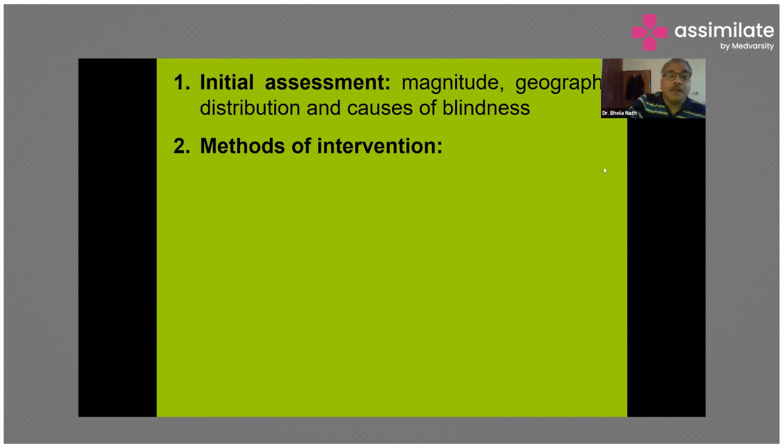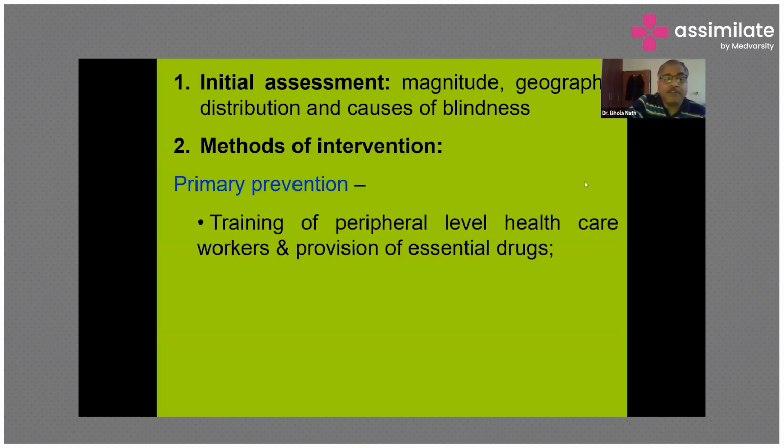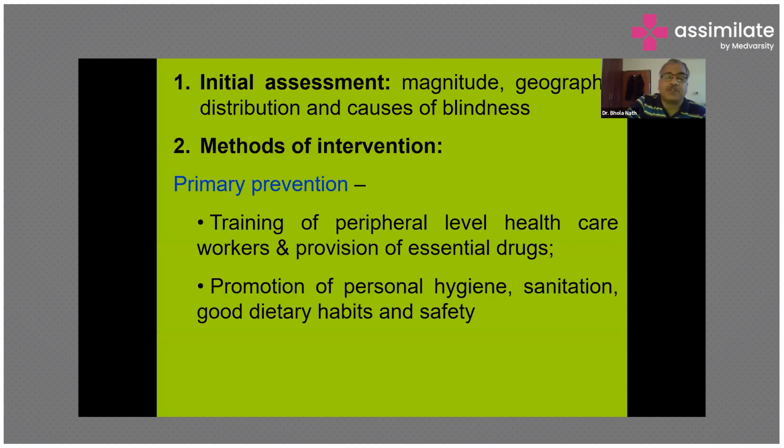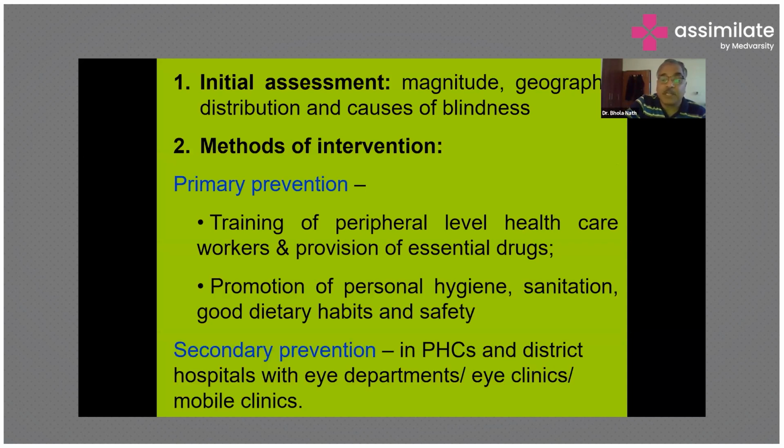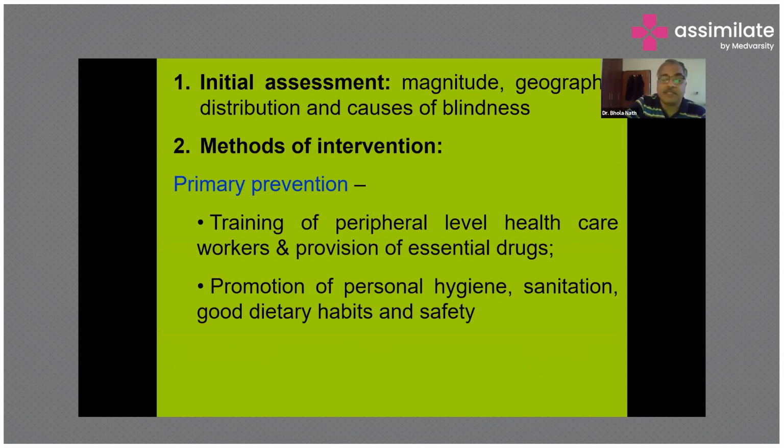It is important to note that in different areas, different causes are responsible. Then method of intervention: primary prevention in terms of training of the peripheral healthcare workers, provision of essential drugs for the simple common diseases like trachoma. We are going to provide the drugs to the ASHAs for distribution, to the AIIMS for distribution, promotion of personal hygiene, sanitation, good dietary habits, and safety.